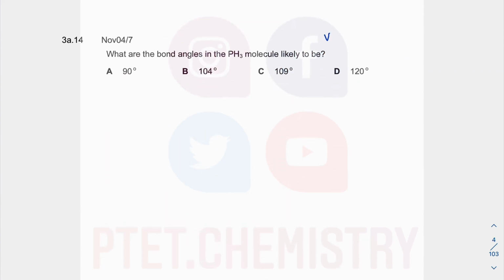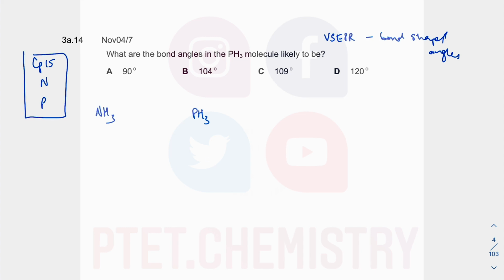Next bit is on valence shell electron pair repulsion, which is to do with bond shape and angles. So what do we know? So they want PH3. Well, you can think about NH3. When you have group 15, phosphorus is just below nitrogen. So both of them have 5 outer shell electrons. So PH3 is going to look like that in 3 dimensions.